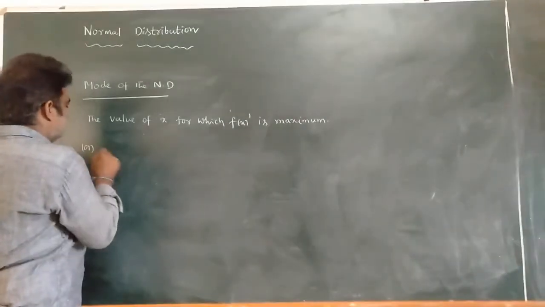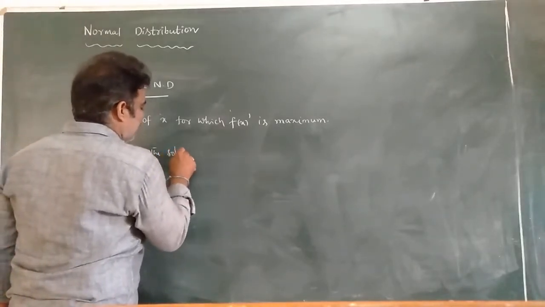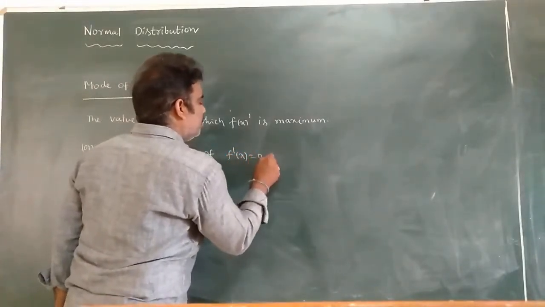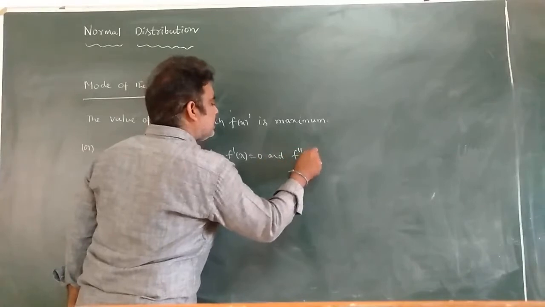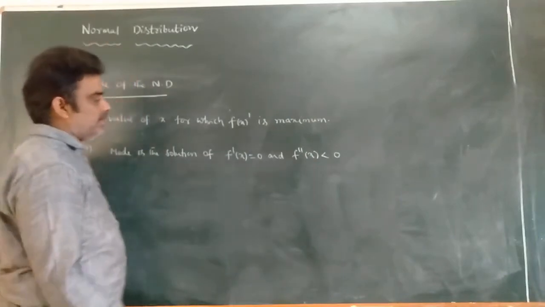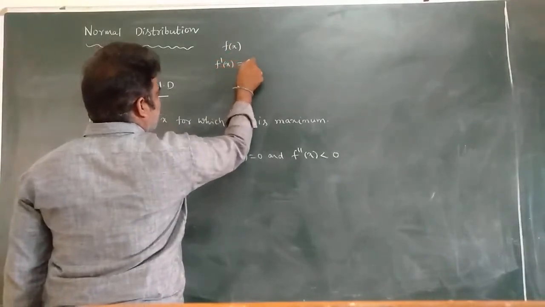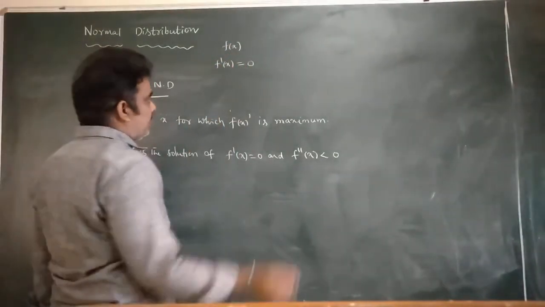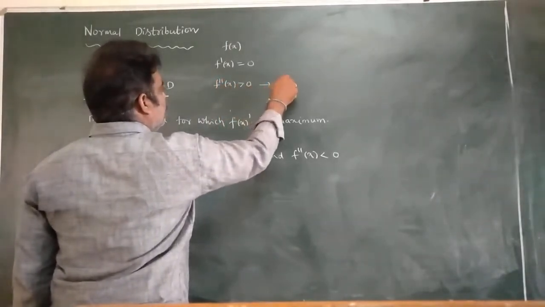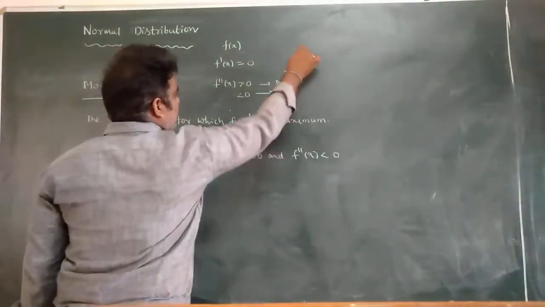Or I can say that mode is the solution of f dash x is equal to 0 and f double dash x less than 0. We know the conditions for maxima and minima. The function f of x is the given function. On finding f dash x and equating to 0, we will get the stationary points. Then on finding f double dash x, if it is greater than 0, the point is said to be a minimum point. If it is less than 0, the point is said to be a maximum point.